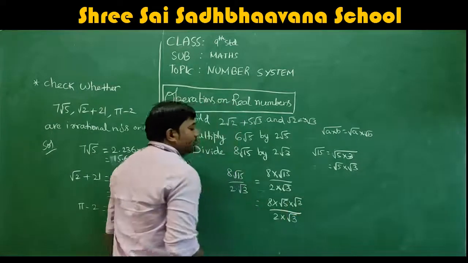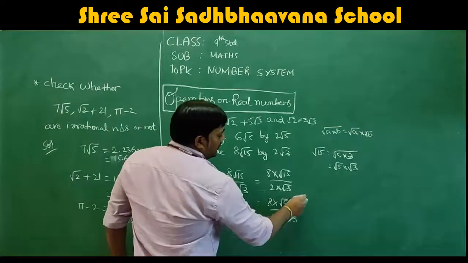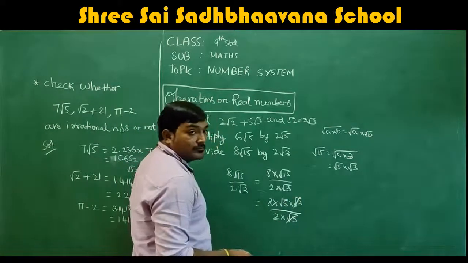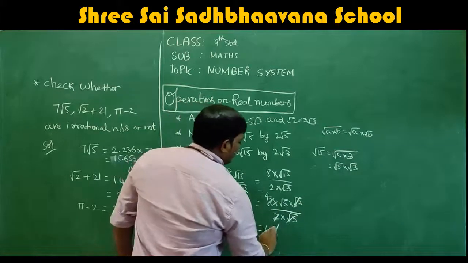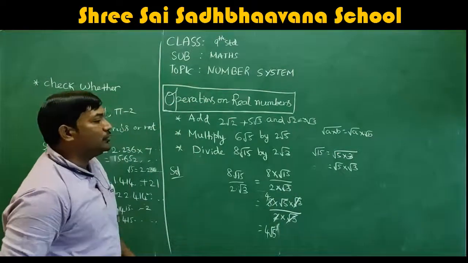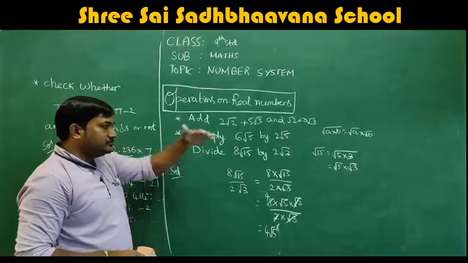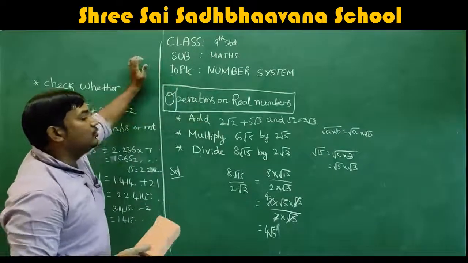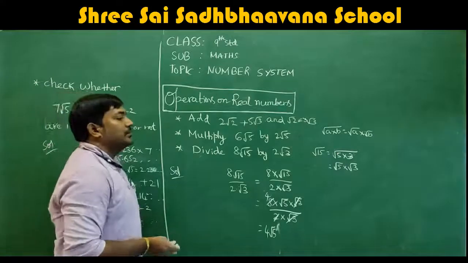Correct? So here, what are the things which can be cancelled? Root 3 and root 3, the 2 ones are cancelled, and 2 fours are. So your answer is 4 root 5. So the answer will be 4 root 5. I'll explain once again, guys. We have to divide 8 root 15 by 2 root 3. Correct?